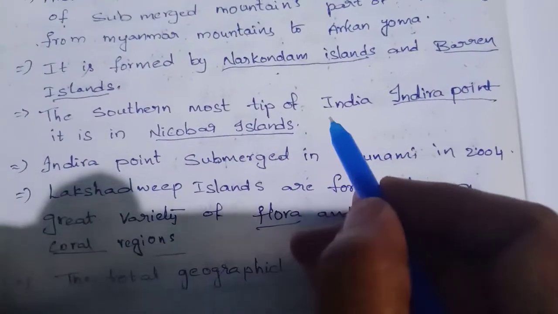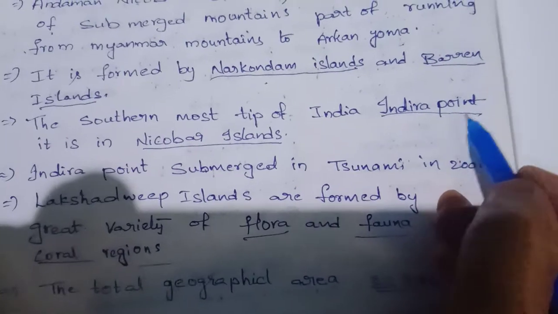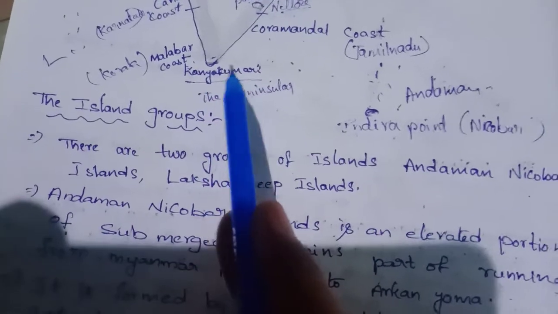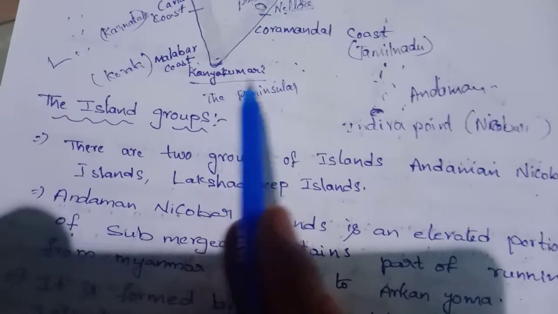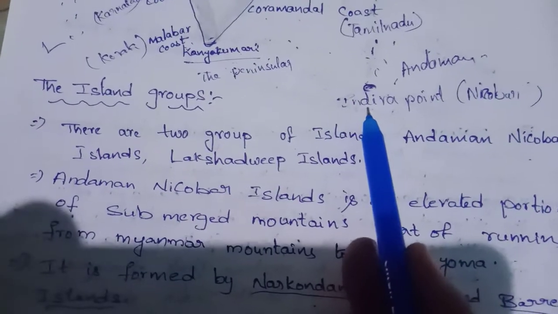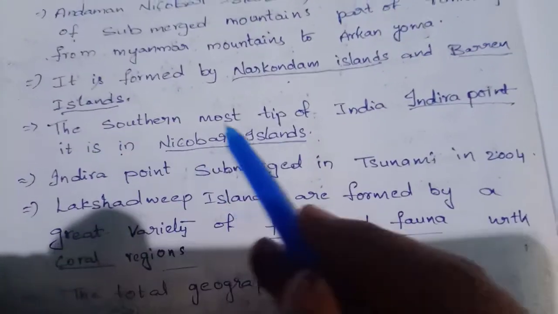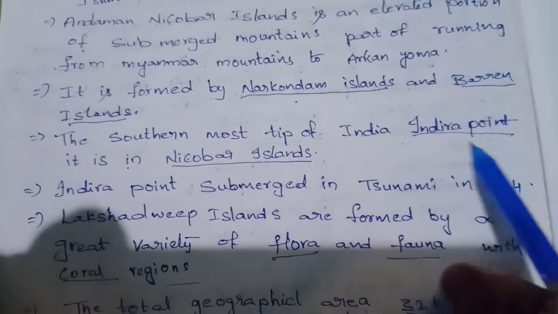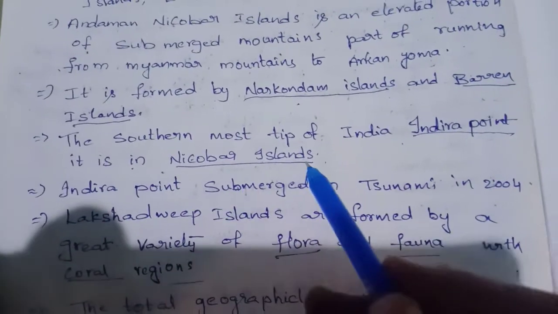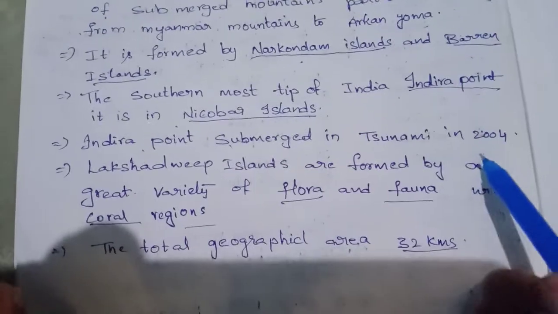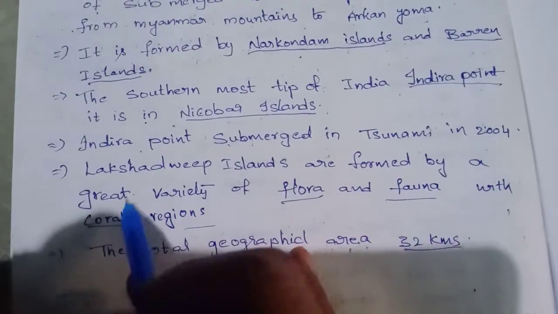Next, the southernmost tip of India, Indira Point. Kanyakumari is the southernmost point of the peninsular plateau, and the southernmost tip of India is Indira Point. Very important, keep in your mind. Indira Point is in Nicobar Islands. Indira Point was submerged due to the tsunami in 2004.